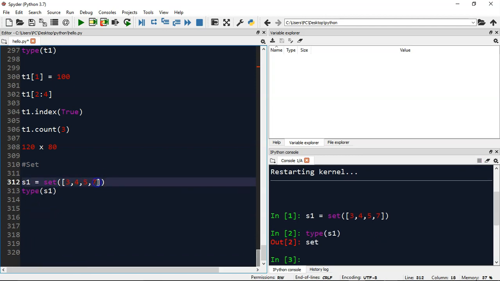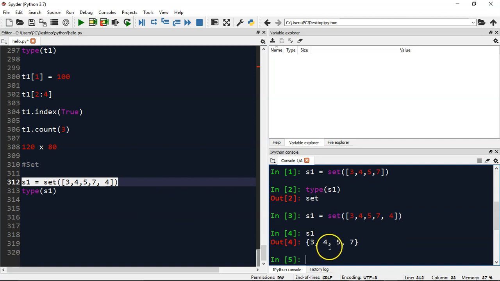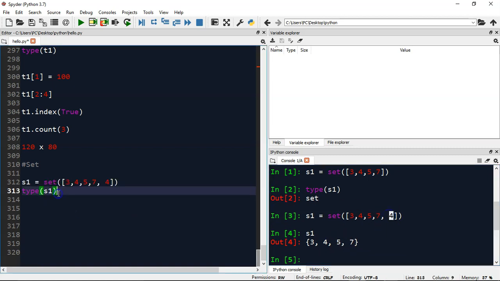Now suppose I add one more 4. Even if I define this set, I will have just 4 elements only. So let's print the value of this S1. It contains just 3, 4, 5, 7, because 4 already existed, so it just discarded it.